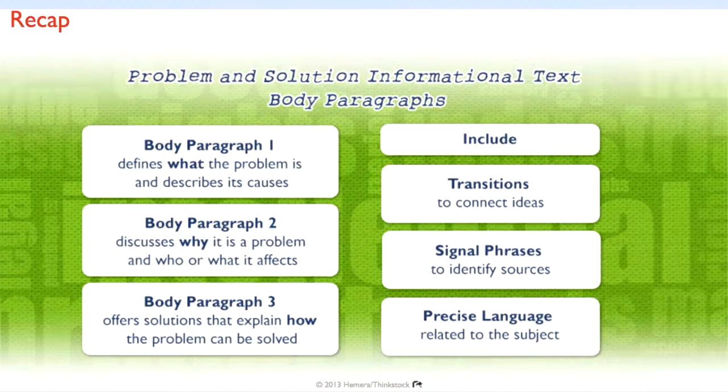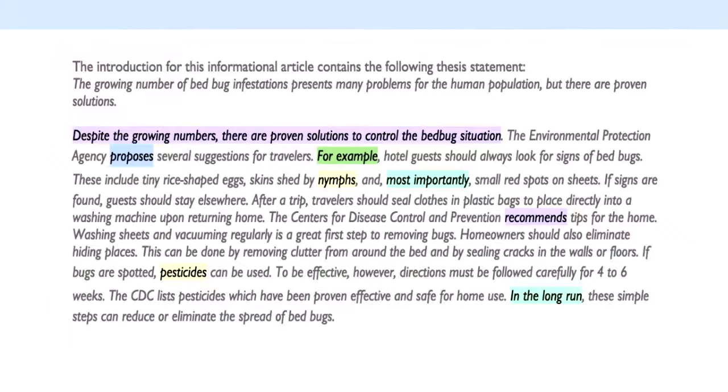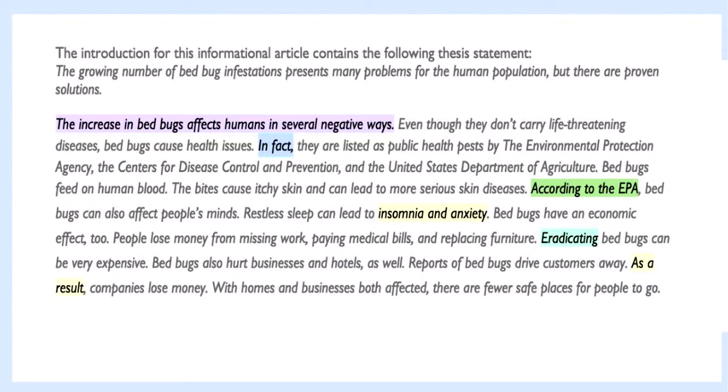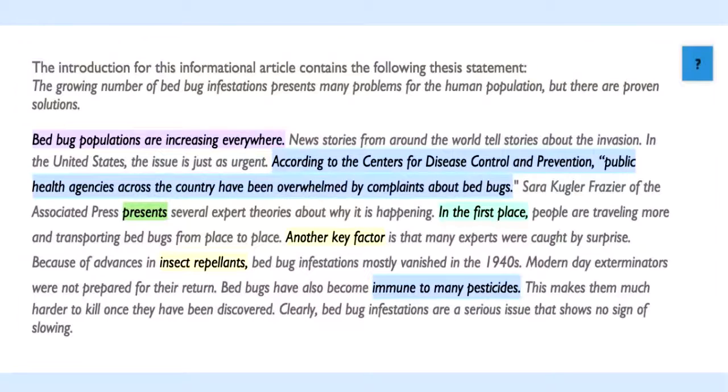Signal phrases are a signal to the reader that you're introducing information that's not yours. So if we look at this first example, according to the Centers for Disease Control and Prevention, that is a signal phrase. What that signal phrase means is that we are about to give information from someone else. Okay, so that's what a signal phrase means.